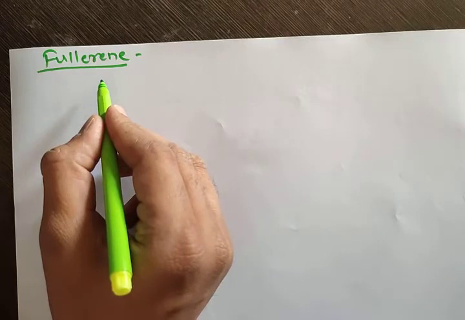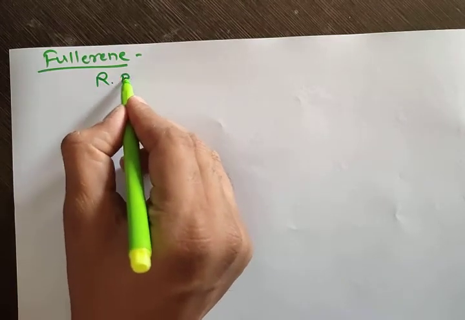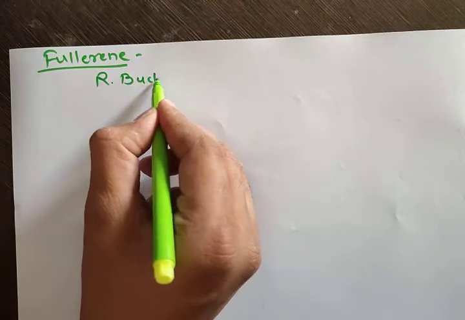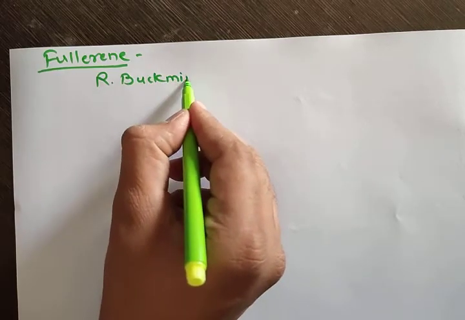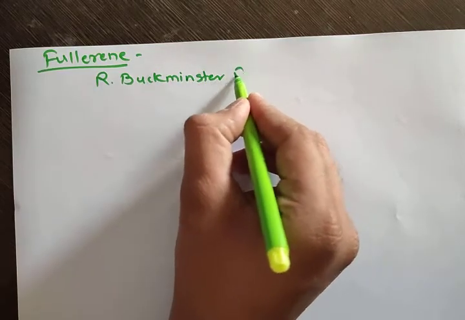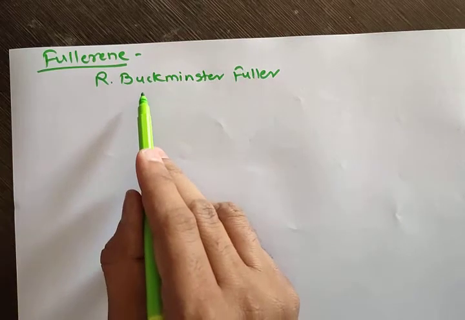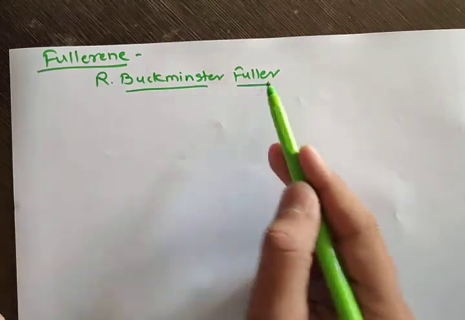There was an architect. The name of that architect was Buckminster Fuller.